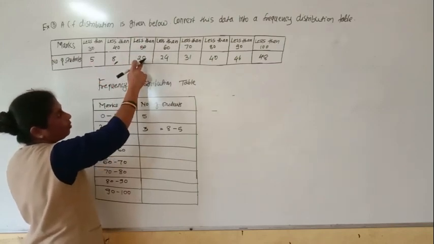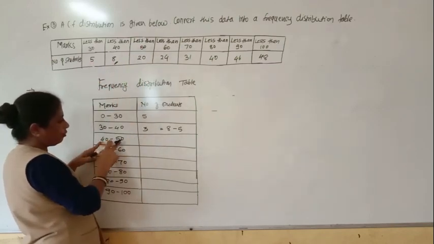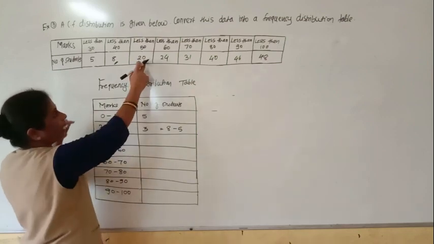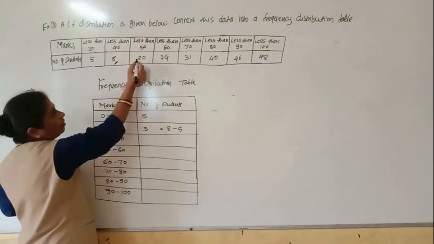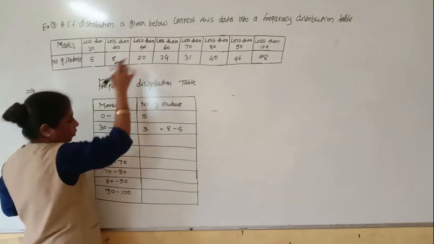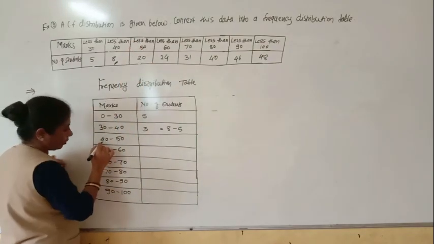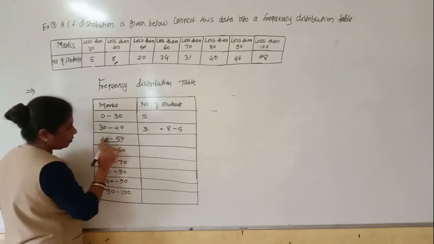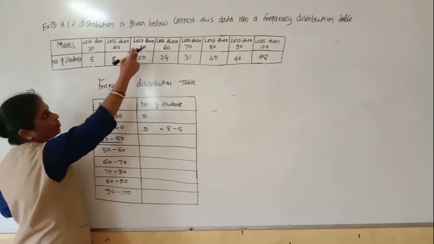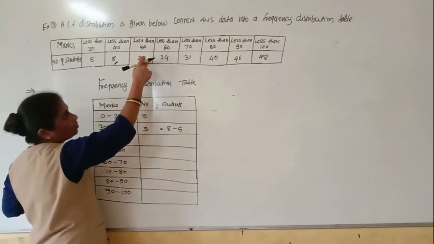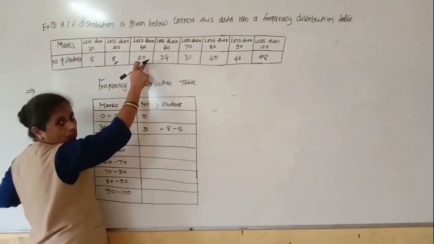Now here less than 50. Less than 50 means which group have we prepared here? 40 to 50. So how many are there? 20, right? So for less than 50, we have prepared this 40 to 50 group. Understood? So in that 40 to 50, how many students are there? 20 students are there.